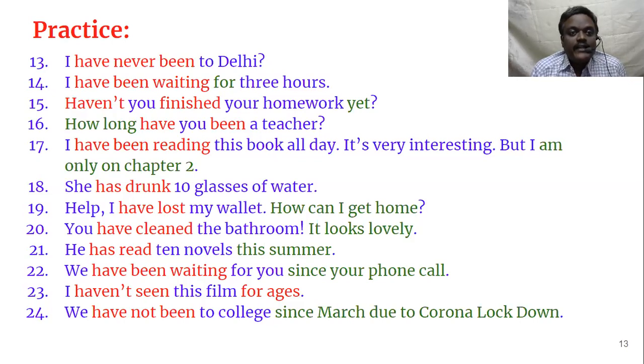Then, I have been waiting for 3 hours. See here, the complaint for 3 hours, the emphasis on the long duration. For the past 3 hours, you have been waiting. So you have to use present perfect continuous. And also one more rule is that whenever there is since or for, you have to use present perfect continuous. In both these cases, for is a suggesting word, even 3 hours is a suggesting word. Both suggest that you have to use present perfect continuous tense.